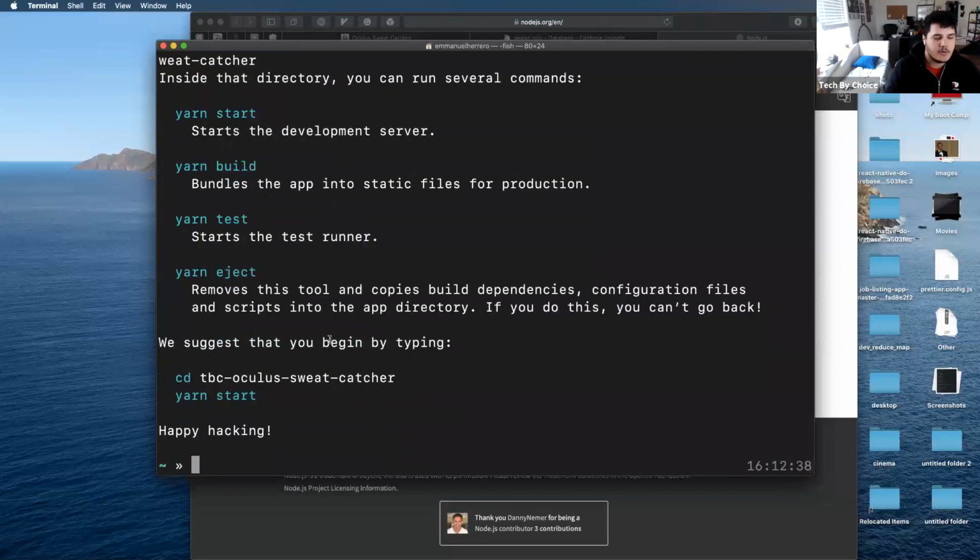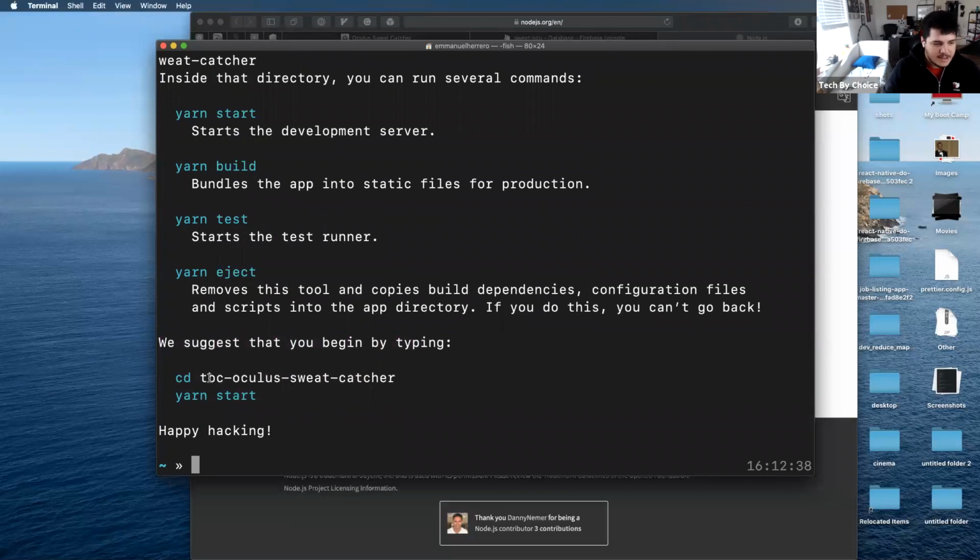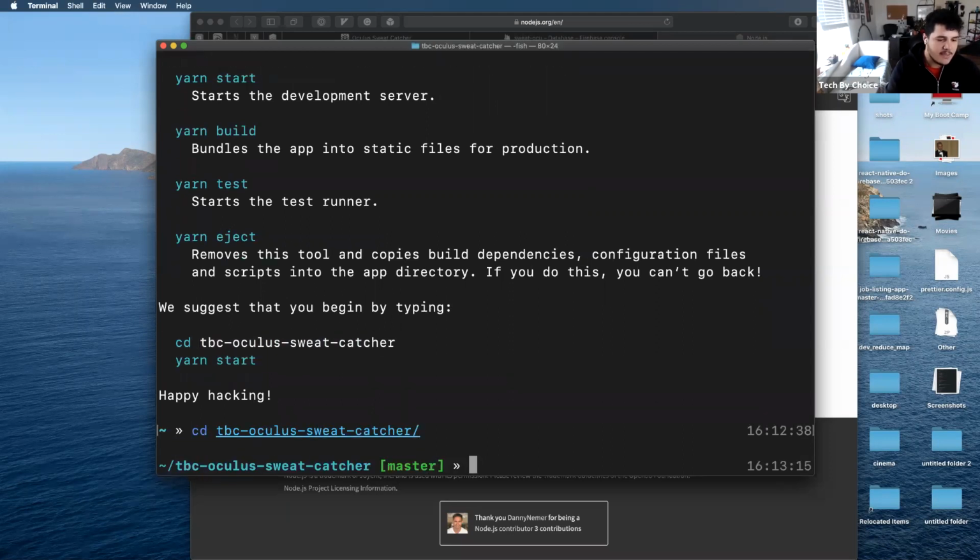We created a directory in our computer with all of the different files that we need in order to create an application, right? Here it's giving us a real helpful suggestion to cd into our new folder or new directory. CD stands for change directory. Somebody please correct me if that's not the right one. And then it's telling us to run this yarn start command.